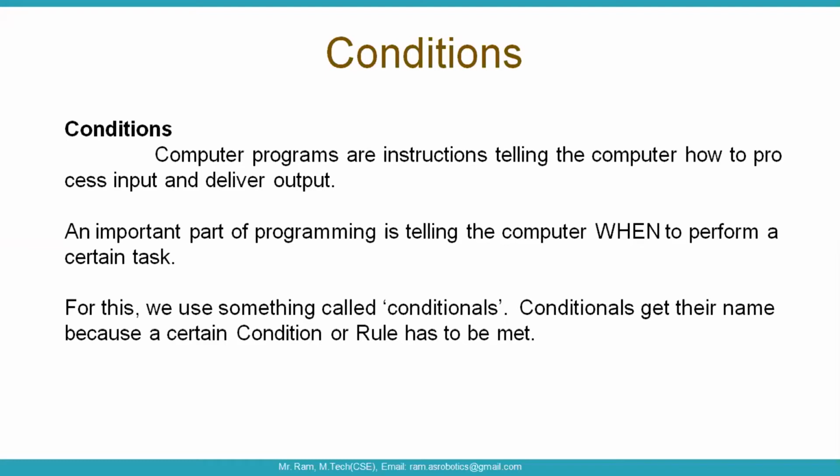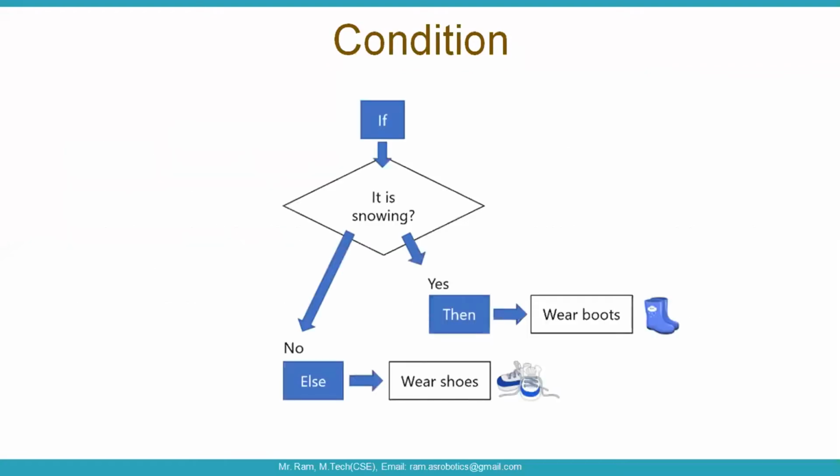Suppose now the lockdown is completed, then we can start our normal sessions. Like that, any condition we need to make. Here, see, on the flowchart, if it is showing something, yes, it is true, then we need to wear the boards. Or else it is not true, that means the condition is failed, and something else is shown. Like that. One example I'm showing here.